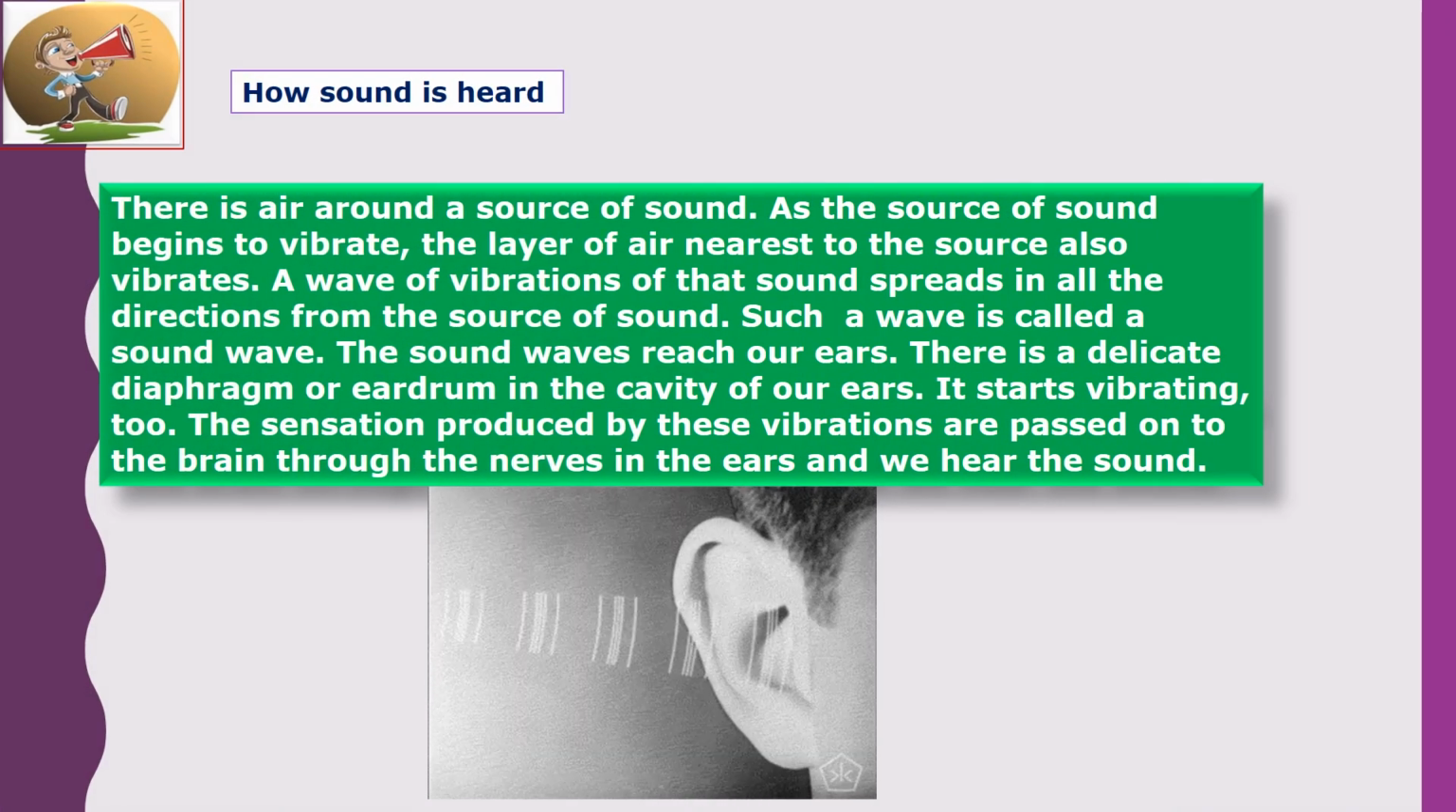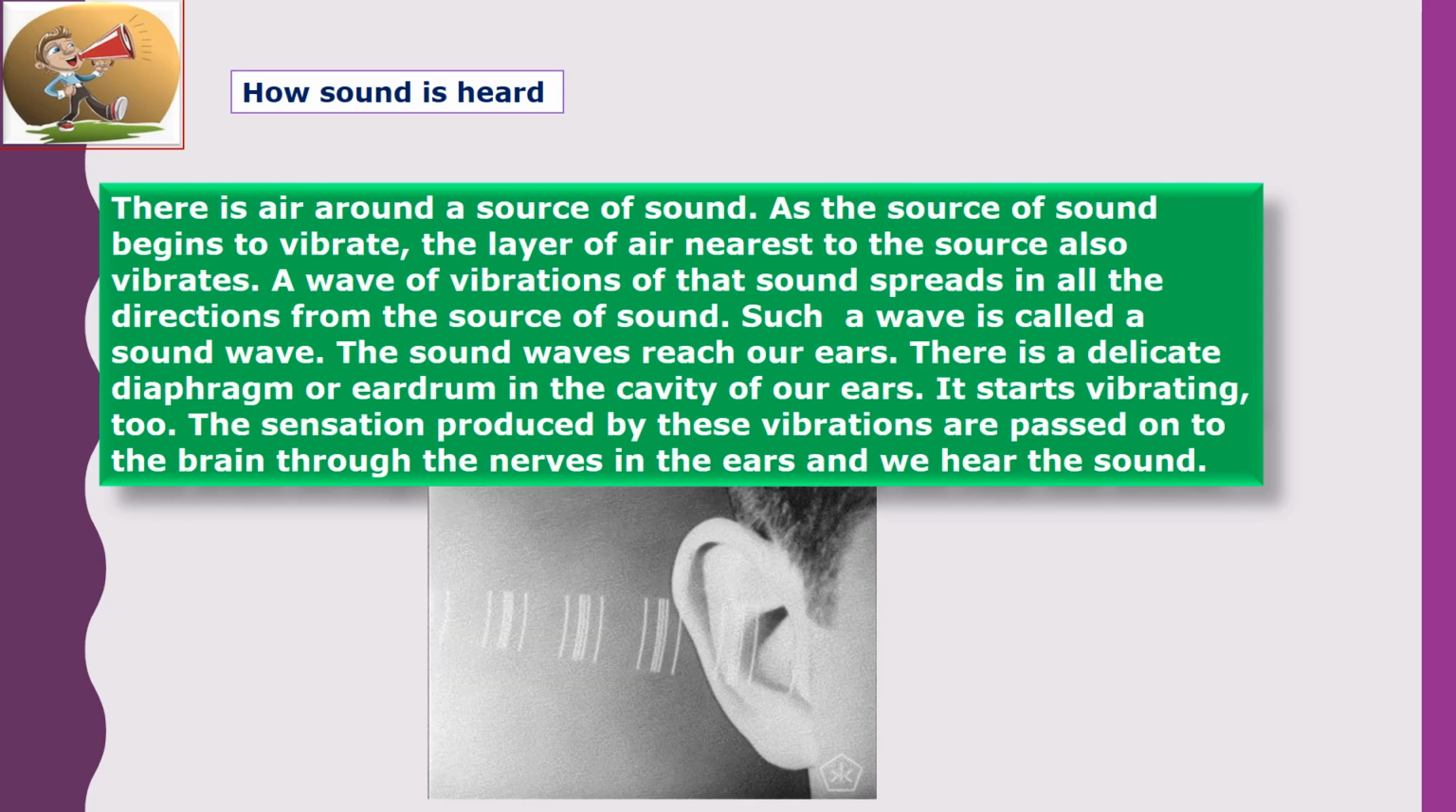Now, the next topic is how sound is heard. There is air around a source of sound. As the source of sound begins to vibrate, the layer of air nearest to the source also vibrates. A wave of vibrations of that sound spreads in all directions from the source of sound. Such a wave is called a sound wave.